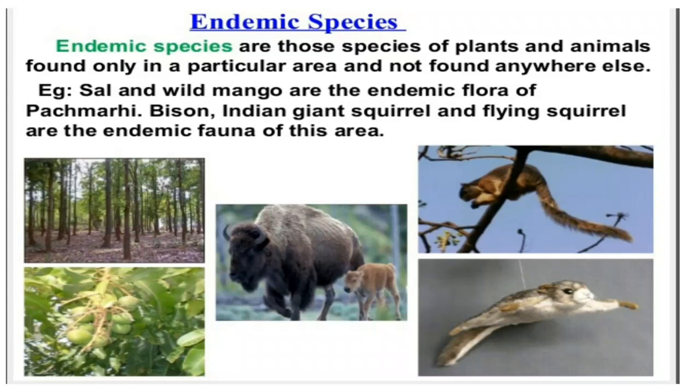In the previous class, we discussed the conservation of forest and wildlife. We saw the different things the government has done. There are biospheres, national parks, and wildlife sanctuaries. Then we saw the biosphere reserve, wherein there is biodiversity: plants, animals, microorganisms, and tribal peoples living there. Then we discussed the